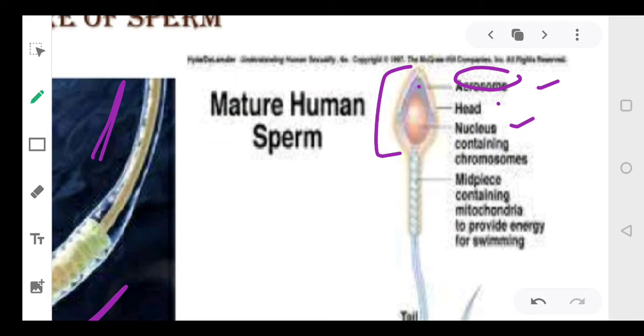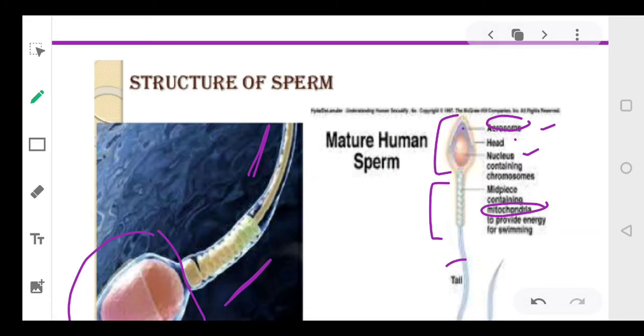Okay, now second is your middle piece. This middle piece contains mitochondria, and this mitochondria will provide energy. It will provide the energy for swimming or moving, for the movement of the sperm. And sperm motility is essential for fertilization. Clear, everyone? And the last part is your tail.